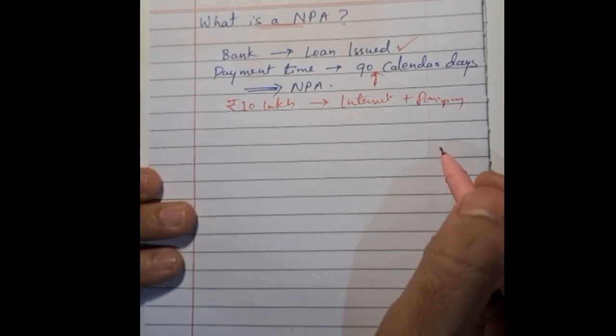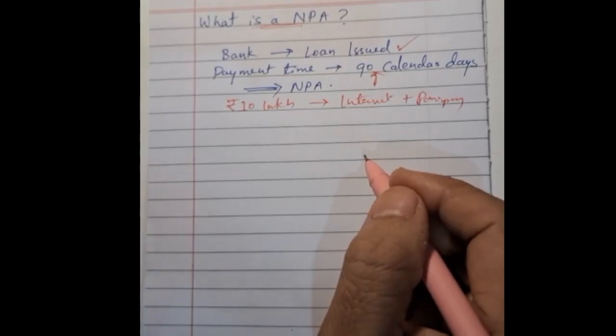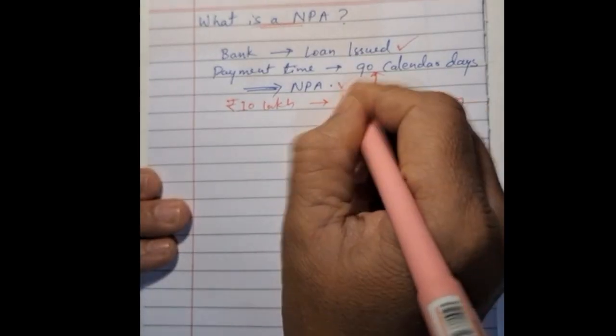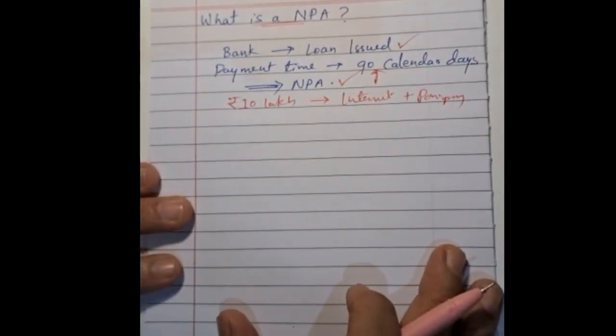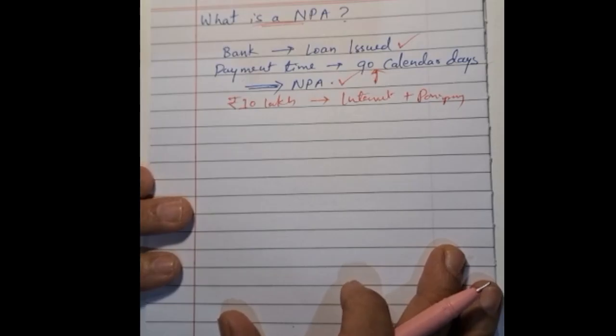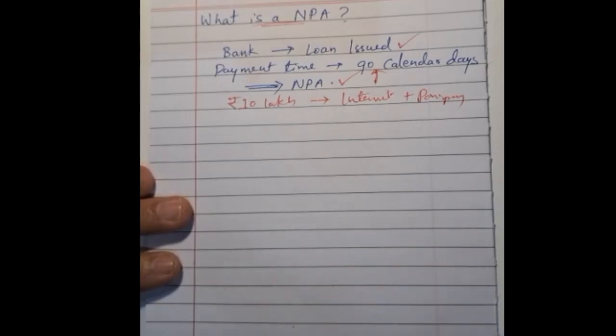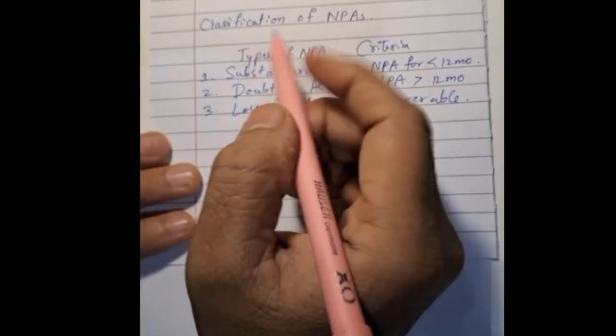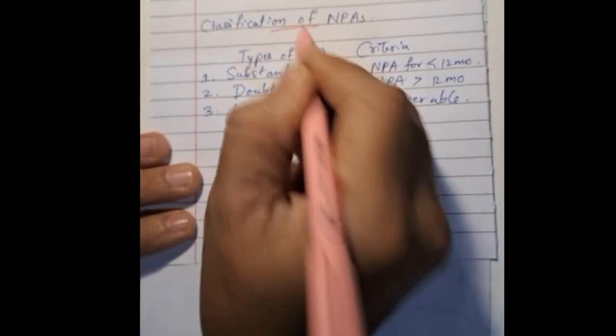This is going to be a financial stress, and it is going to affect the bank's balance sheet. So this is very important. If any loan is not performing well, it is going to be considered an NPA. Now we will look into the classification of NPAs.